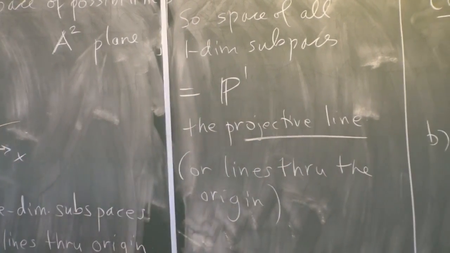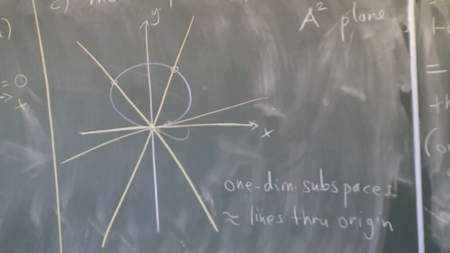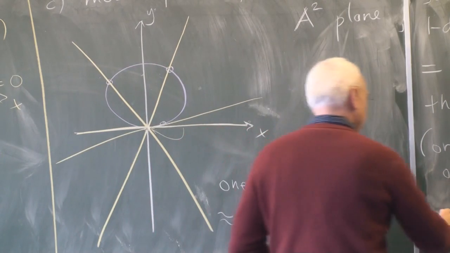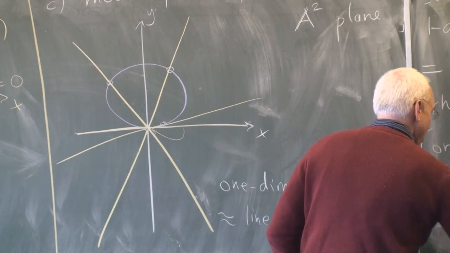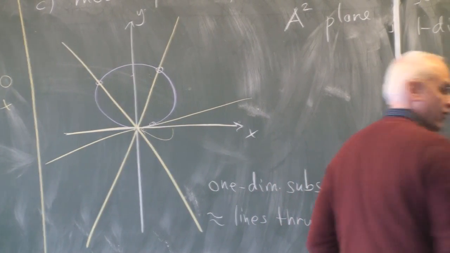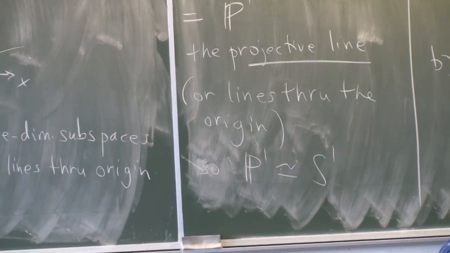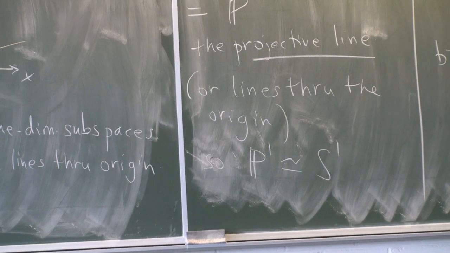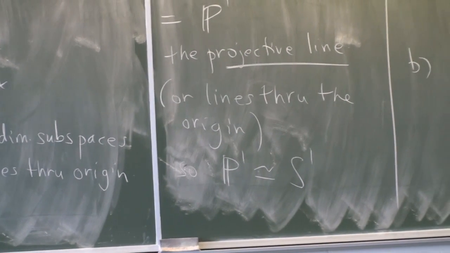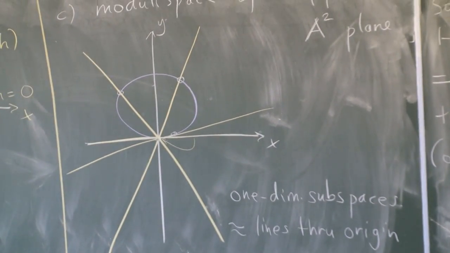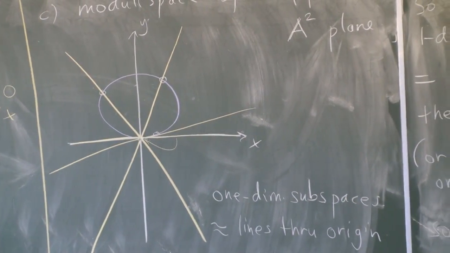And what we've seen here is that topologically, this is really the same as a circle. This picture shows that what we're calling P1 is essentially the same as a circle topologically. In higher dimensions, which we'll get to, we'll see that the situation is more complicated.